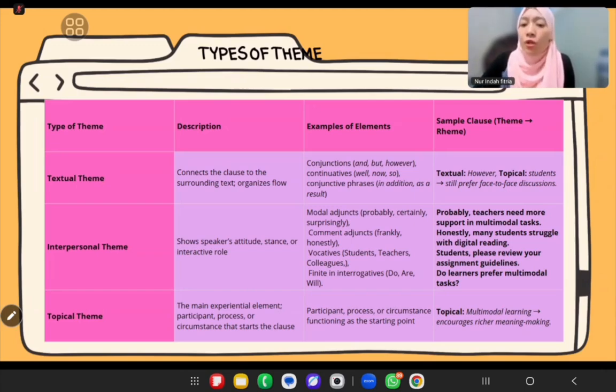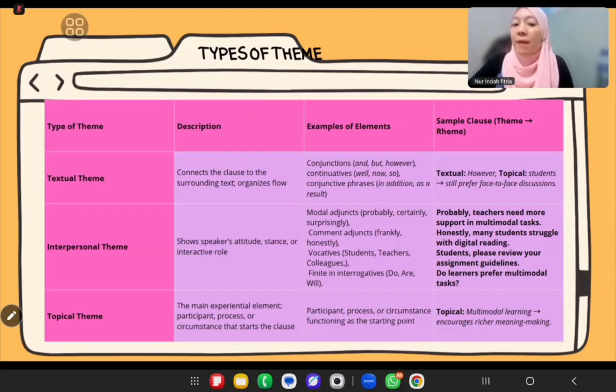Okay, now, "Do learners prefer multimodal tasks?" It's a question, a yes-no question. Do is the finite at the beginning, of course. So it works as interpersonal theme in a yes or no question. Or we call it an interrogative sentence too. So interpersonal theme is all about stance and interaction, how the writer or speaker positions themselves toward the message and the audience. And the third is the topical theme.